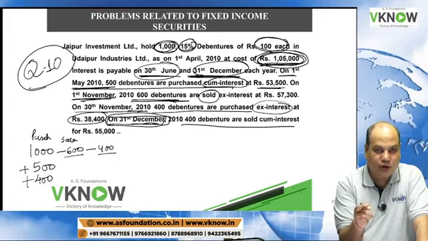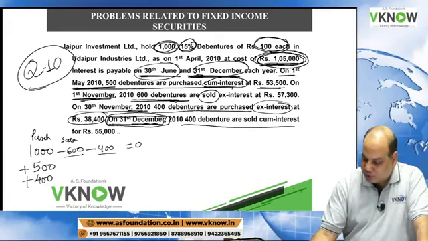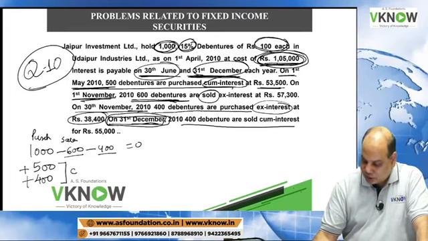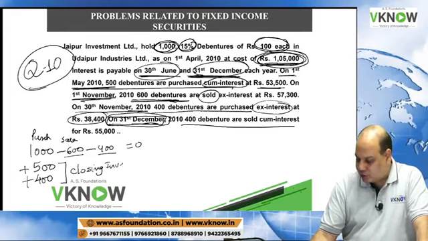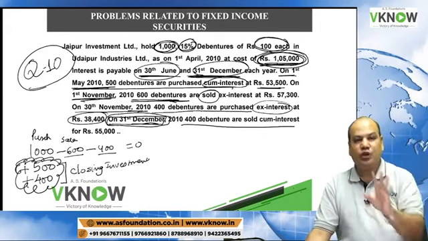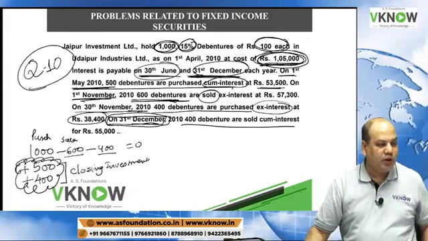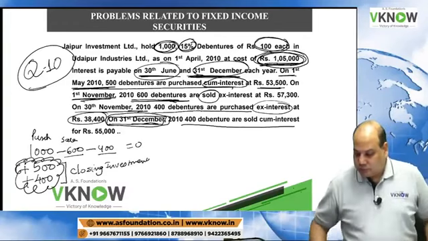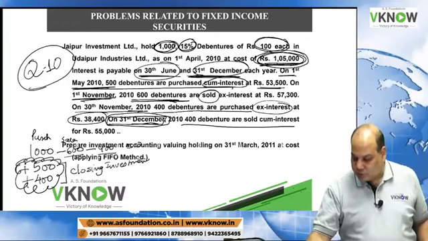Again we sold 400. So opening balance will become 0 and these two lots will form part of closing investment balance. So investment purchased in this year will become closing investment. Opening investment has been sold.